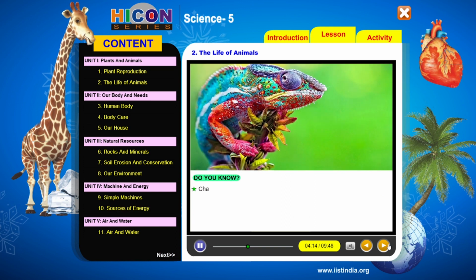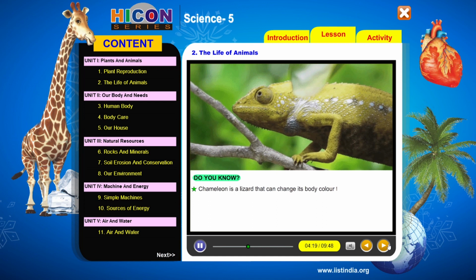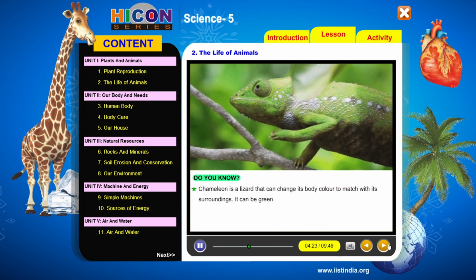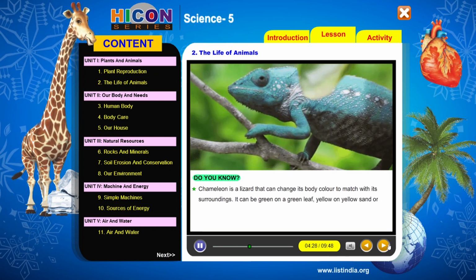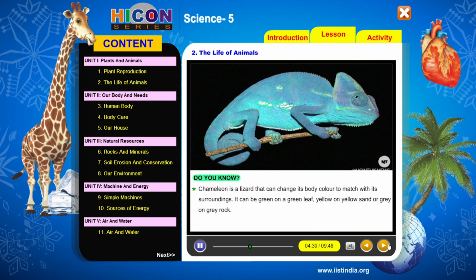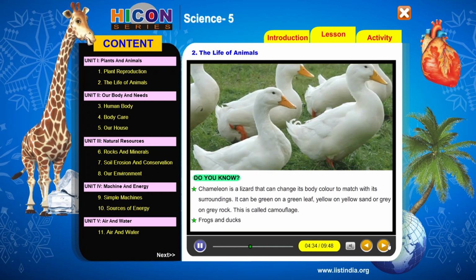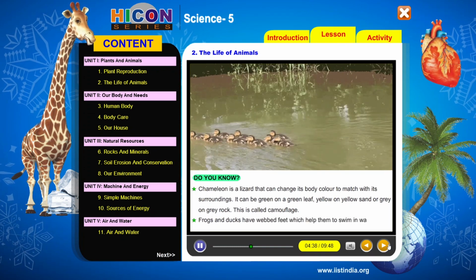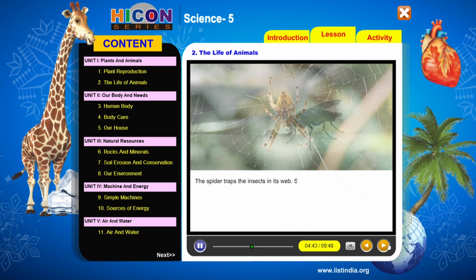Do you know? Chameleon is a lizard that can change its body color to match its surroundings. It can be green on a green leaf, yellow on yellow sand, or gray on gray rock. This is called camouflage. Frogs and ducks have webbed feet which help them to swim in water. The spider traps the insects in its web.